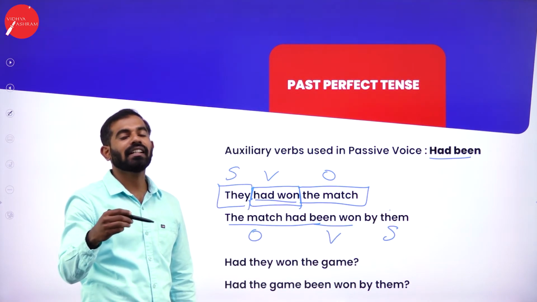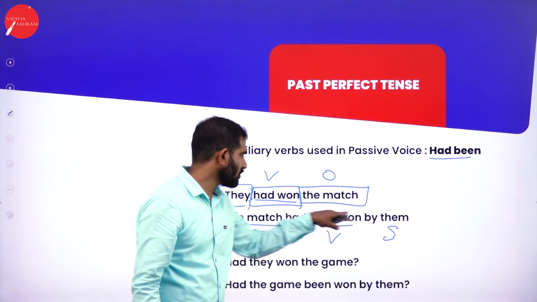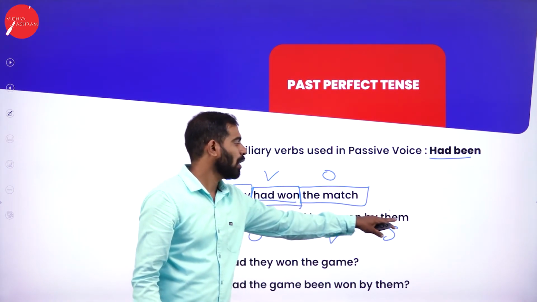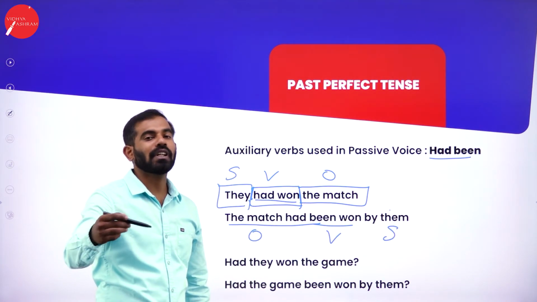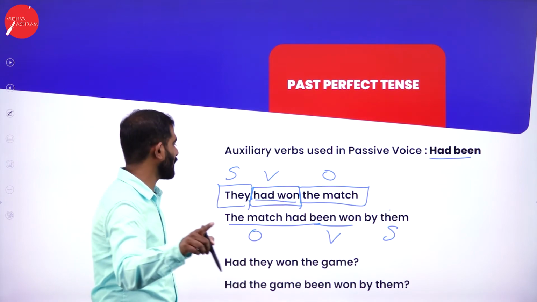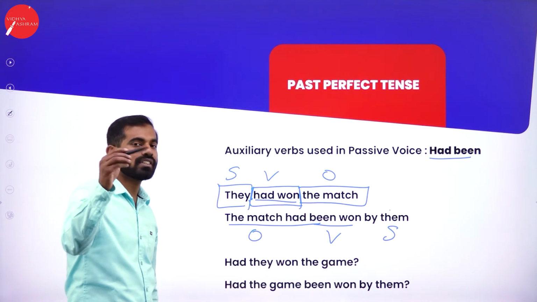How do the subject and object change? The main verb will remain the same here, but the pronouns and subject, how the subject becomes object and object becomes subject. This is very important. Had they won the game? Now, question mark.